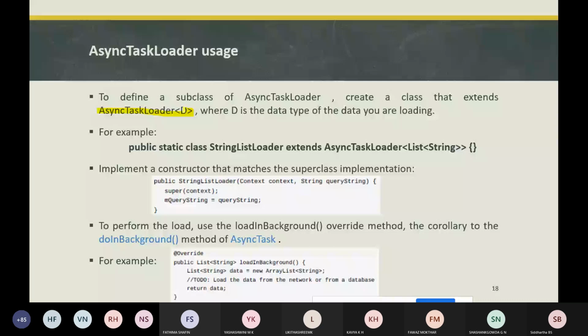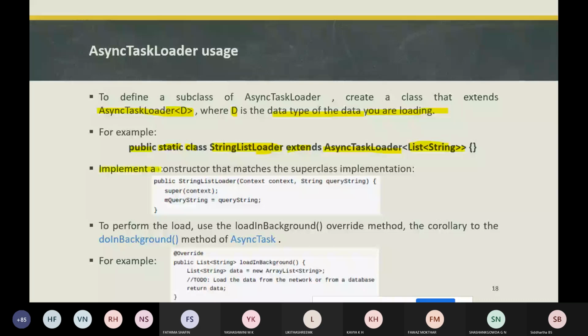For example, public static class StringListLoader. This is a created class, and it extends the AsyncTaskLoader, with the data type of the data that we are loading. It's a list, which is of the type string.